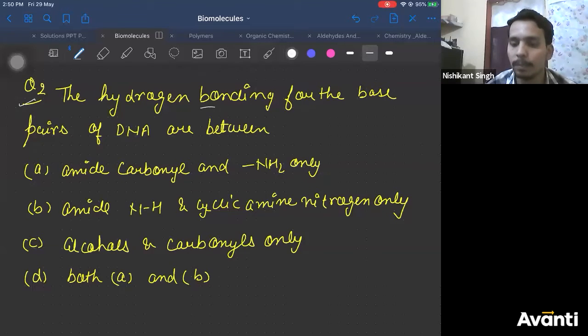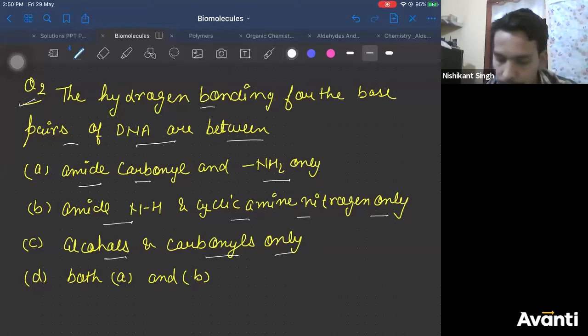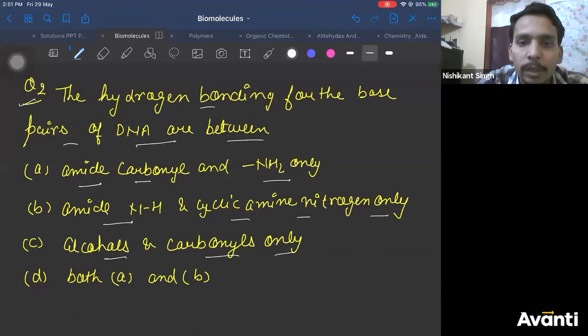Now check this one. In DNA, hydrogen bonding for the base pairs is between the carbonyl group of amide and NH2 only, amide NH and cyclic amine nitrogen only, alcohols and carbonyls only, or both A and B. All right, I forgot to raise the poll.